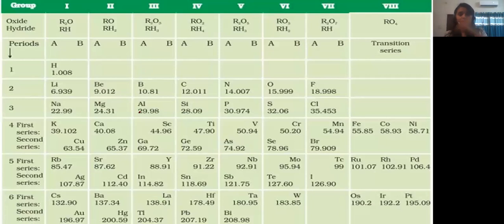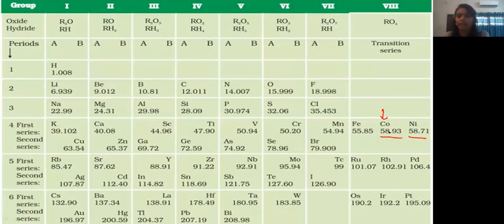You can see here, this is the modern modified Mendeleev's periodic table. I want to discuss one more point here as well, but let's come here first. You can see cobalt, the atomic mass which is given is 58.93, and nickel is 58.71. The atomic mass of nickel is less than cobalt, yet it is placed after cobalt.